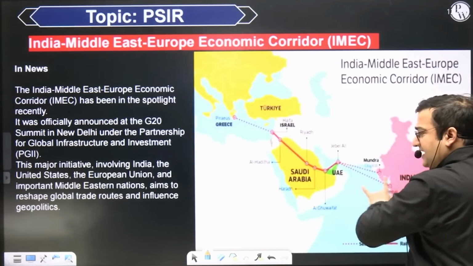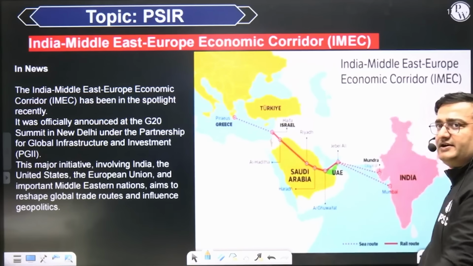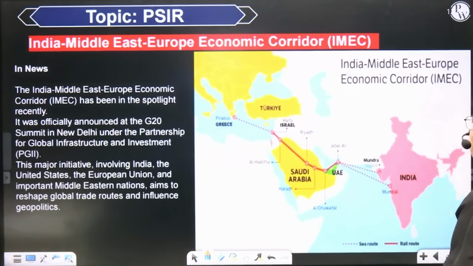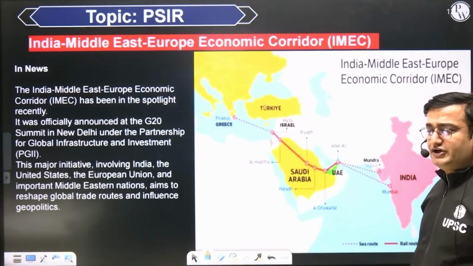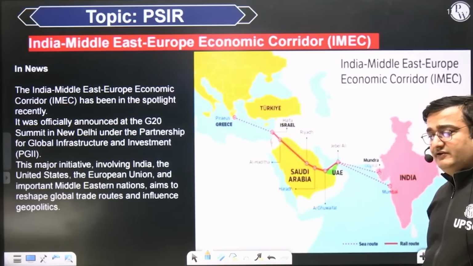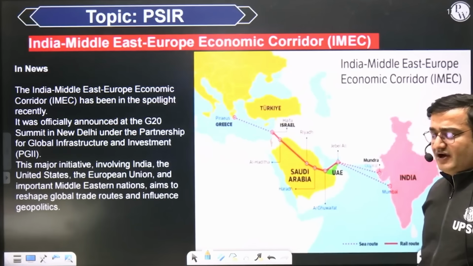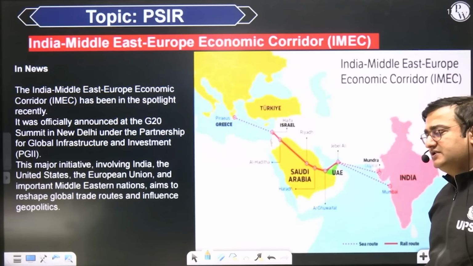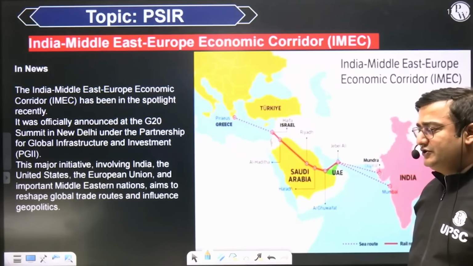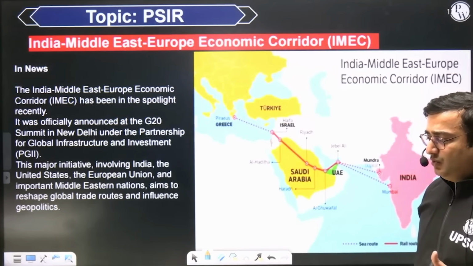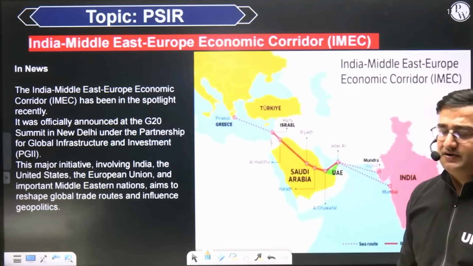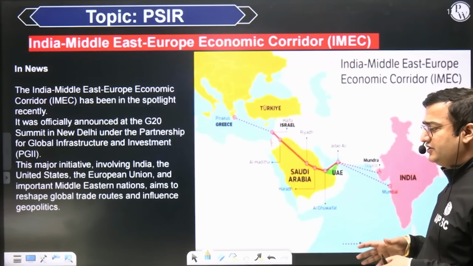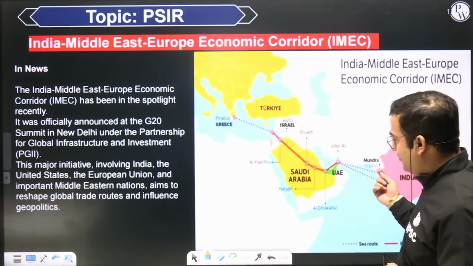That is why it is being considered as an answer to China's Belt and Road Initiative. It is not an ambitious project like that of China's Belt and Road Initiative, because in China's Belt and Road Initiative, they intend to invest trillions and trillions of dollars. Morgan Stanley in its report said that in the next 50 years, China's Belt and Road Initiative may attract investment worth 13 to 15 trillion dollars.